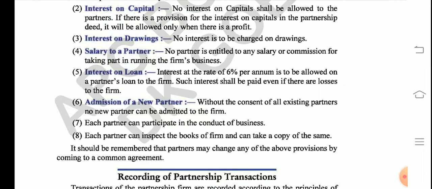Point number 8 says each partner can inspect or keep a copy of the books of accounts. So all the partners have the right to observe, verify, or check the books of accounts of the business. No partner can deny another partner from looking into the books of account. So all the partners have a right over the books of account. I hope this much is clear.